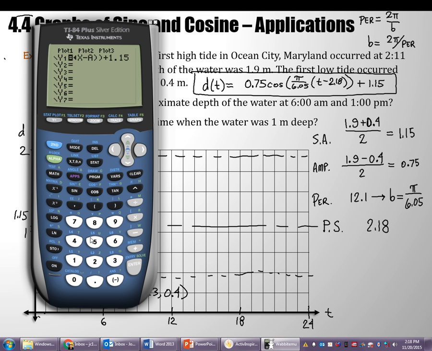Now before you go and hit graph, don't do that yet. Hit window and set up your window. And actually I've already done it from my last class here. 0 to 24 on the x-axis. I'm just going to make it look exactly like the thing I have up on the screen here. And on the y-axis, how about 0 to 2, right? And then are you ready to watch this thing happen like magic? Oh wait, hold on. One more thing before you press graph. We've got to keep giving you a little cliffhanger here.